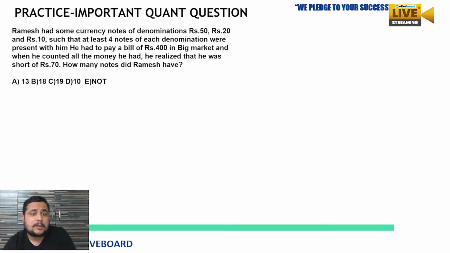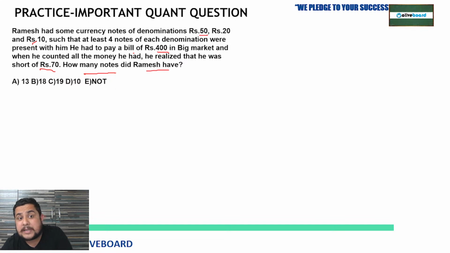Next question. Ramesh had currency notes of denomination rupees 50, rupees 20, and rupees 10, such that at least four notes of each denomination were present with him. He had to pay a bill of rupees 400 in a big market, and when he counted all the money he realized that he was short of rupees 70. How many notes did Ramesh have? So tell me the answer to this question.